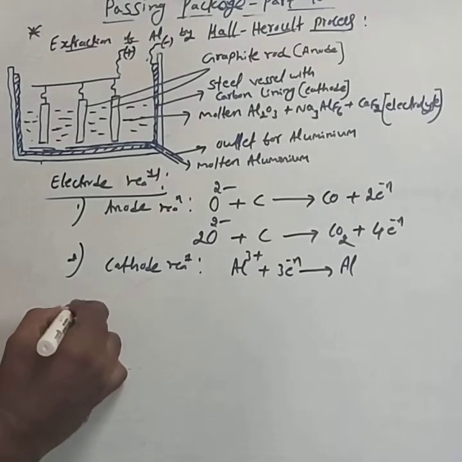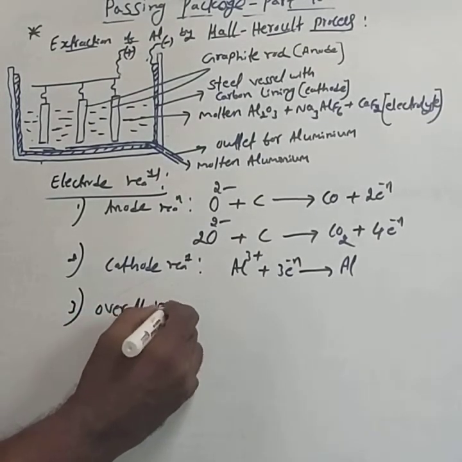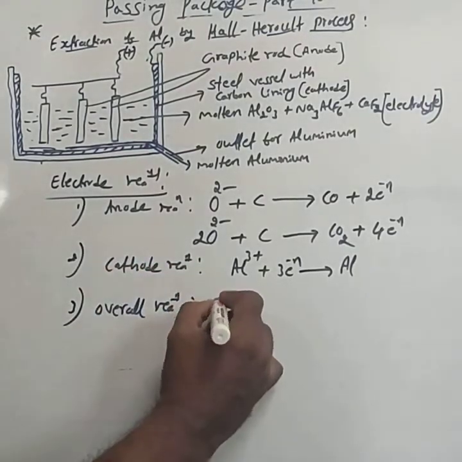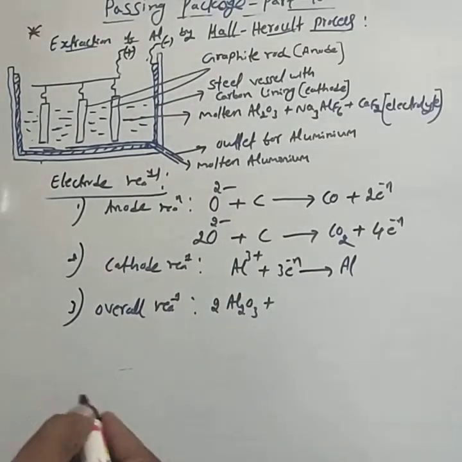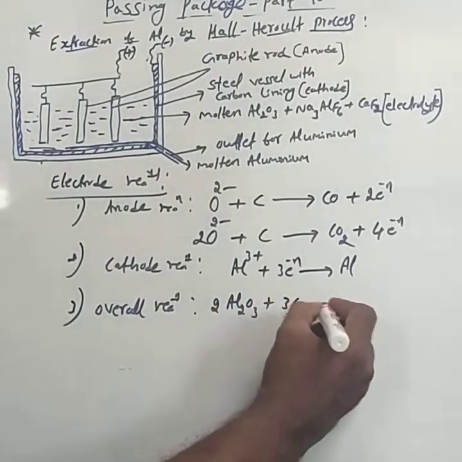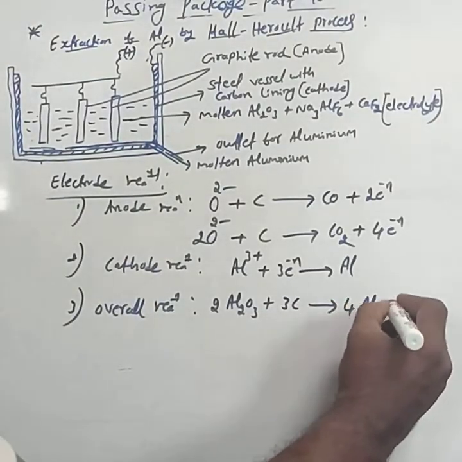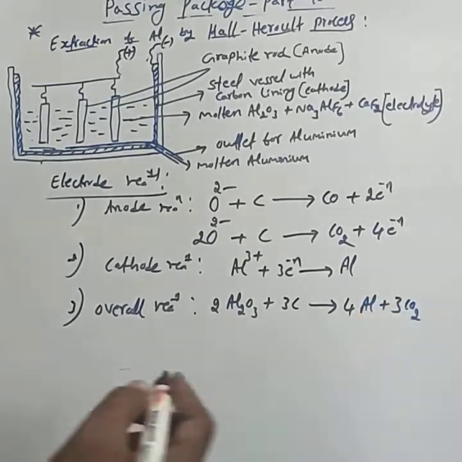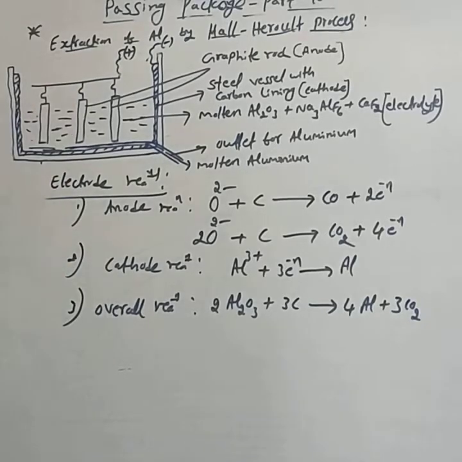Next is the overall reaction: 2Al2O3 plus 3C forms 4Al plus 3CO2. You practice these 3 reactions and the diagram.